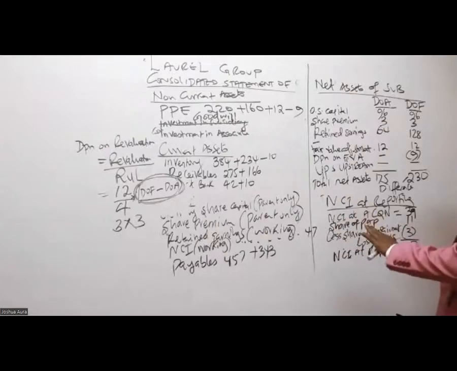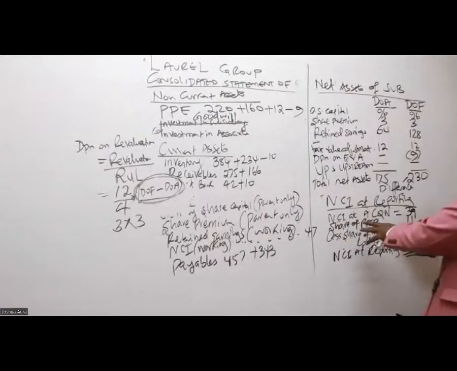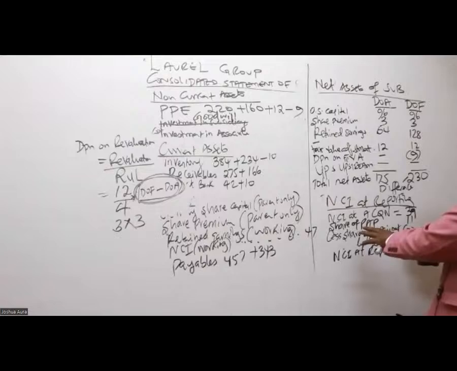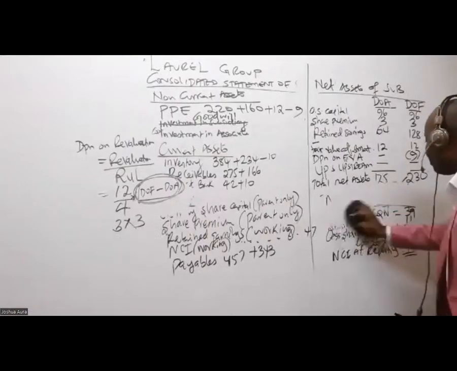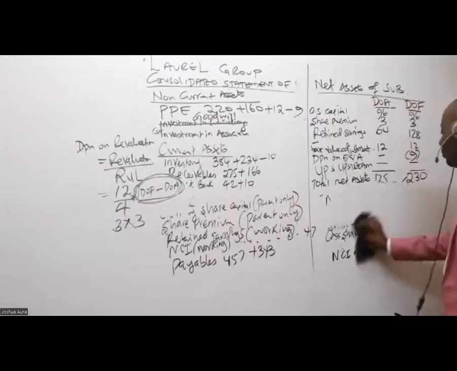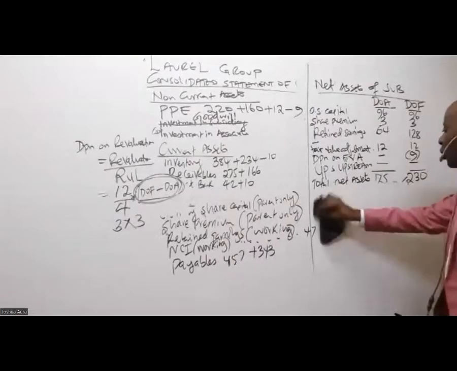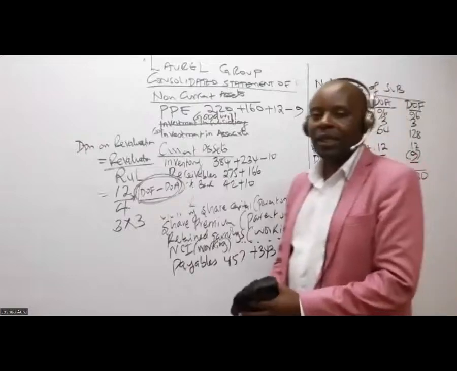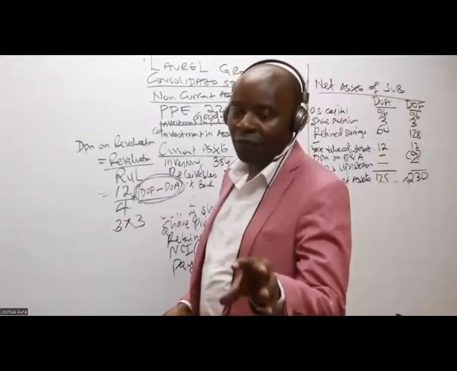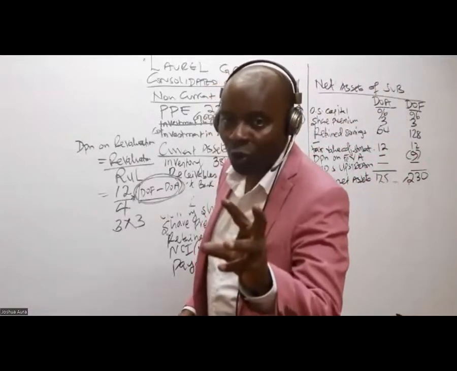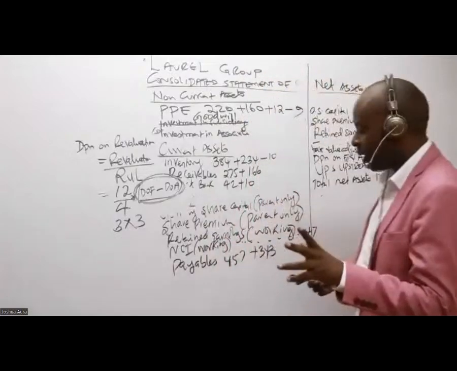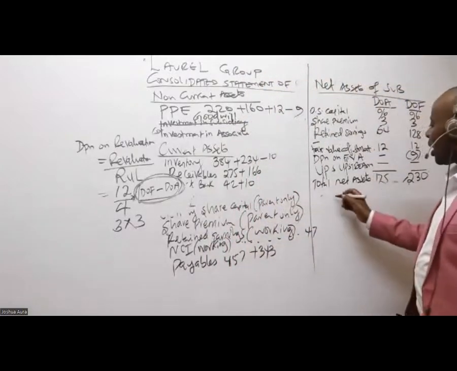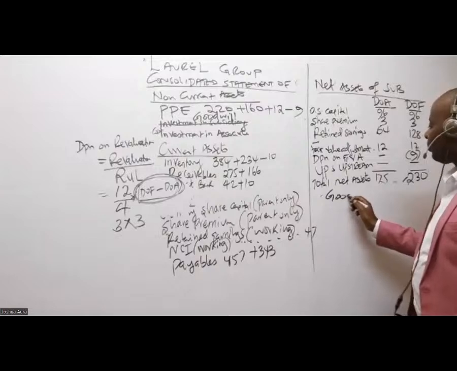So up to here, are we together? Can I wrap this section? So goodwill, because I'm seeing in the question they have given me NCI information, I'm going to use the full goodwill method. So in this case here, I will mention goodwill.